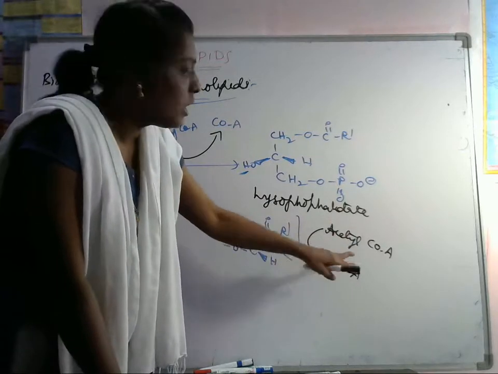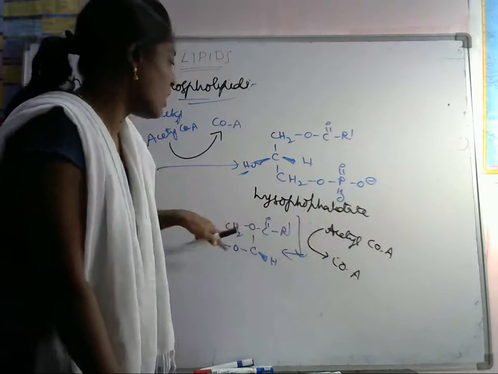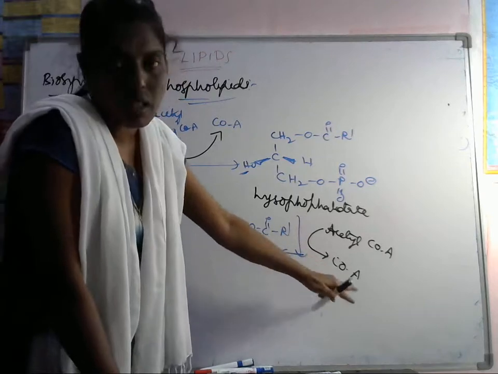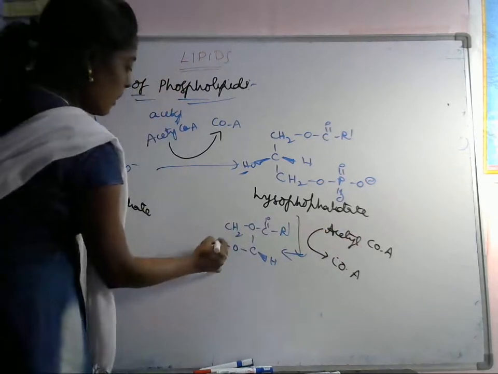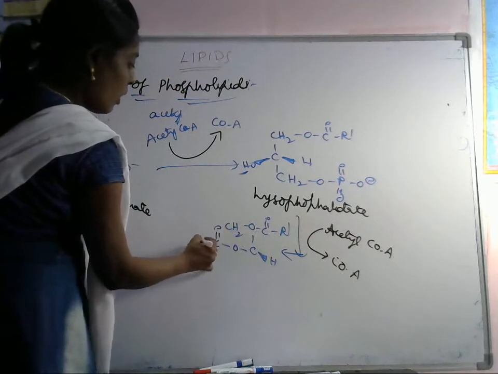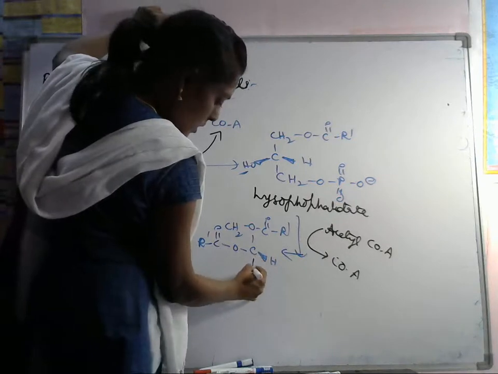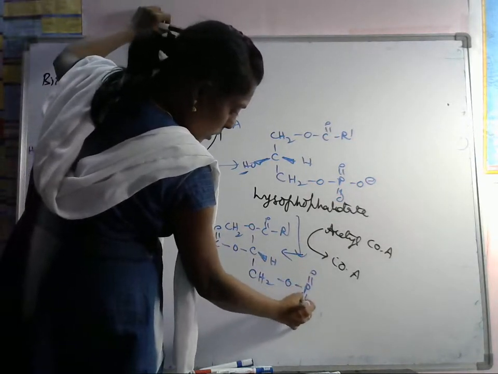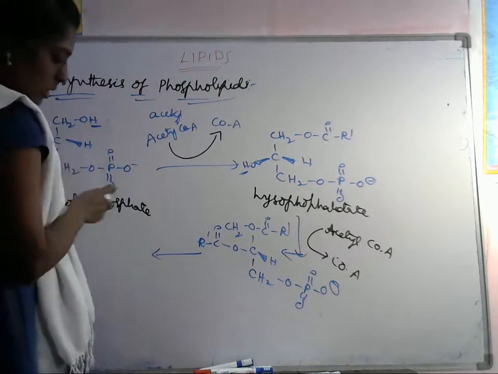So that's why this acyl coenzyme A leaves, transferring the acyl group to this one, and it is eliminated as coenzyme A, means here the acyl group is attached to this one. Okay, C double bond O R1. Next we will have CH2OP double bond O minus. Next, if you do the hydrolysis,